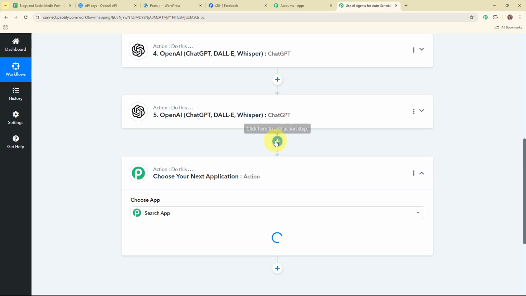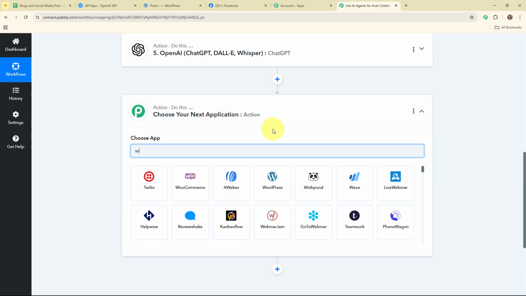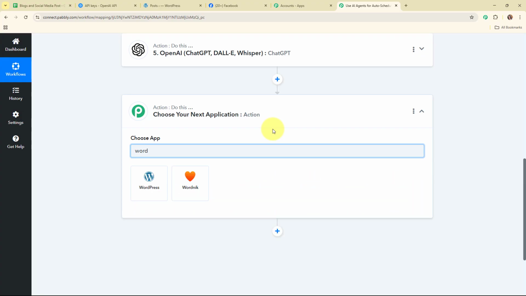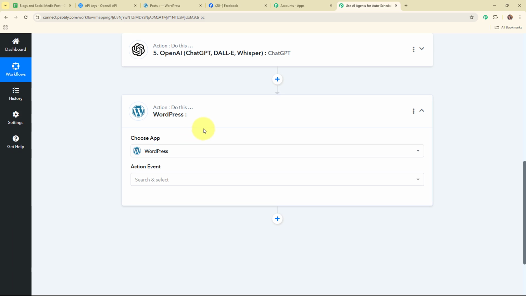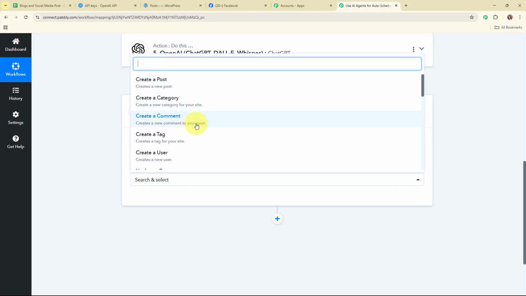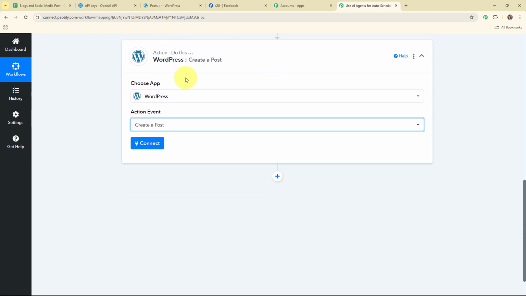So for that we are going to add another action step over here, and in this action step I'm going to select my action application as WordPress because I want to post this particular blog on my WordPress account. Alright, so WordPress is a popular platform for building websites and blogs. It's easy to use, highly customizable, and doesn't require any coding skills. So in my WordPress action step, I'm going to select my action event as create a post, so that after generating the content, automatically a new blog should be posted on my WordPress account.